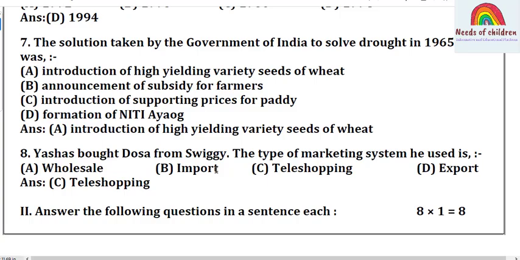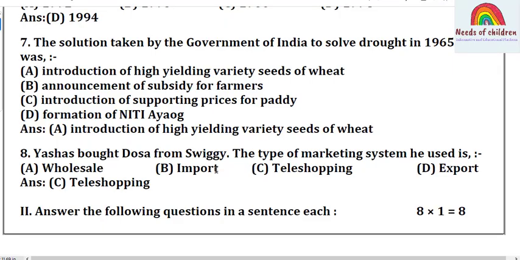Students, this is the question from business studies, the lesson consumer education and protection. And the 4 options: option A, wholesale. B, import. C, teleshopping. D, export. And the answer for this is teleshopping, because he ordered through mobile, using SMS or the mobile app.